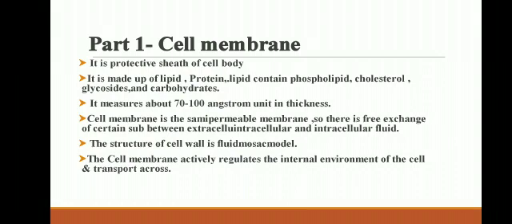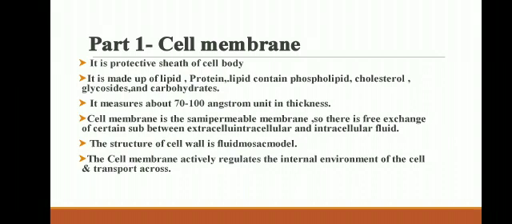The cell membrane is a semi-permeable membrane, so there is a free exchange of certain substances between extracellular and intracellular fluid. The structure of the cell membrane is the fluid mosaic model.